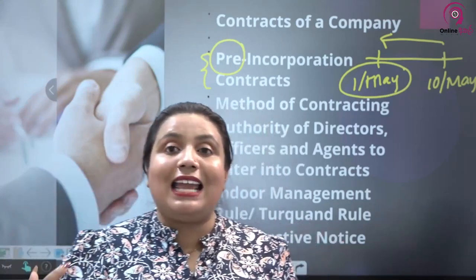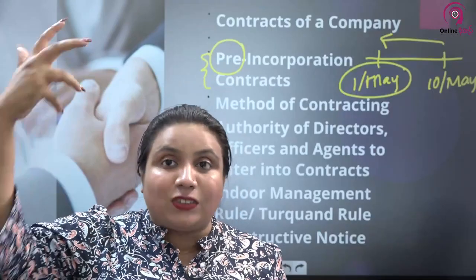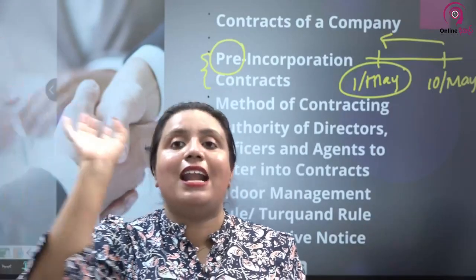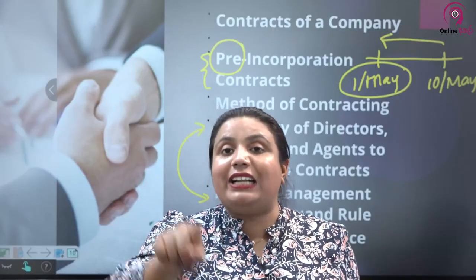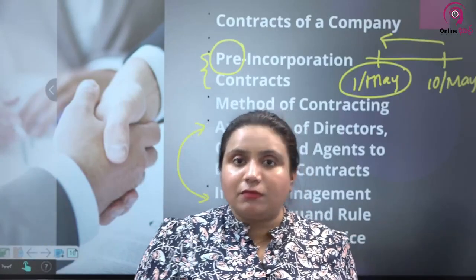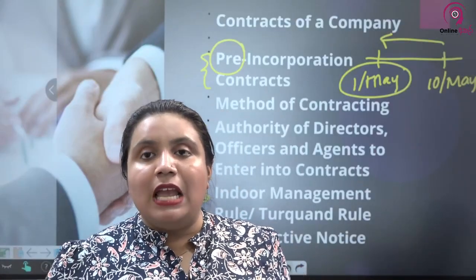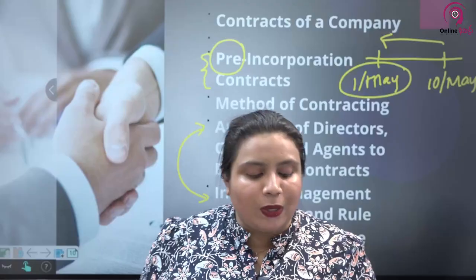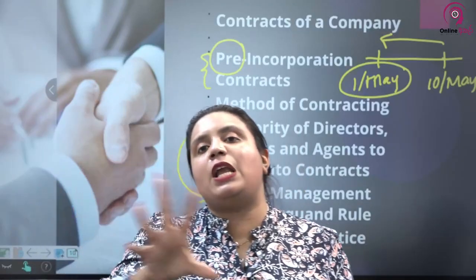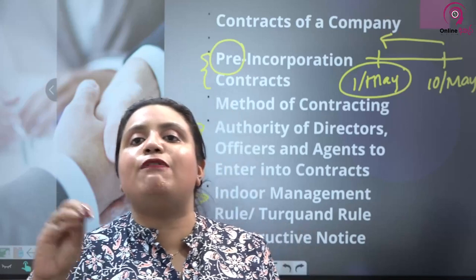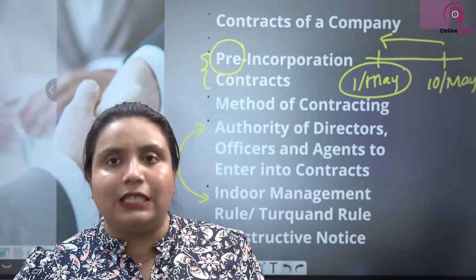Now the situation came up: what if the third party knew? What if the third party had constructive notice, had gotten the knowledge that this particular person doesn't have the power to sign on behalf of the company? That was the question. But the Companies Act came out with section 22 saying they still dispensed with the requirement of constructive notice. Even if you have constructive notice, it is irrelevant; you can't put the liability on the third party.